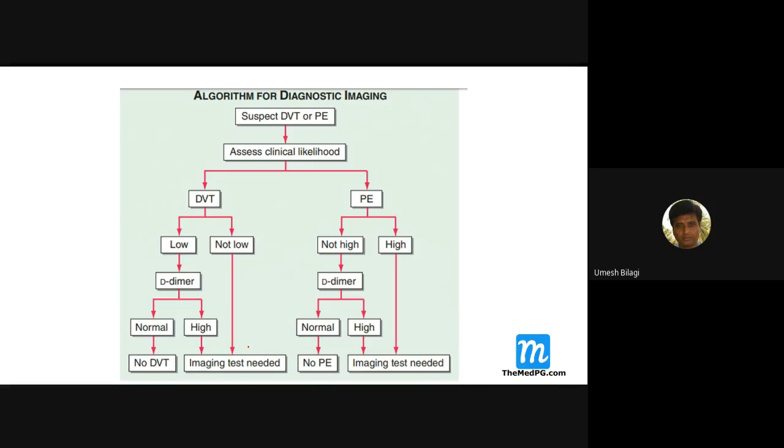Here it is in the same way. If pulmonary embolism is not high, that means less likely, do D-dimer. If very high, then straight away take for imaging. That's all it is. Same thing they have put as an algorithm. This is there in Harrison.